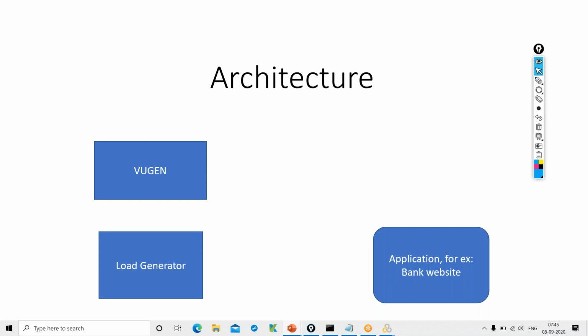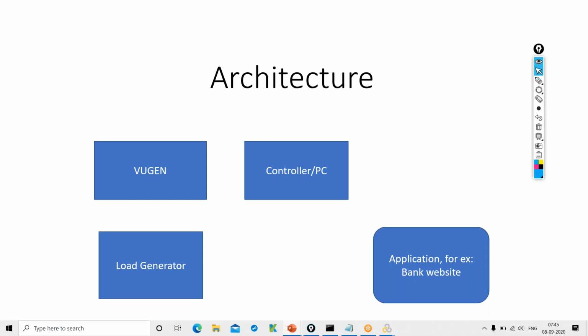That component is the Controller or Performance Center. For example, out of those 500 users, 200 users are testing the credit card payment functionality, and the remaining 300 users are testing the download bank statement functionality.